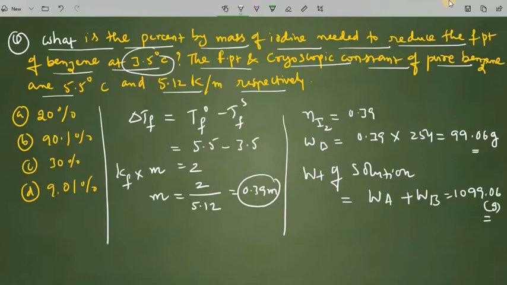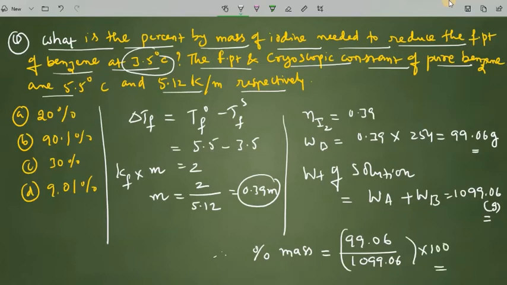Now what is the mass percentage? Percent mass is equal to the weight of solute, 99.06, divided by the weight of solution, 1099.06, into 100. On simplification we got 9.01% only. So 9.01%, option D, is the right option for this question.